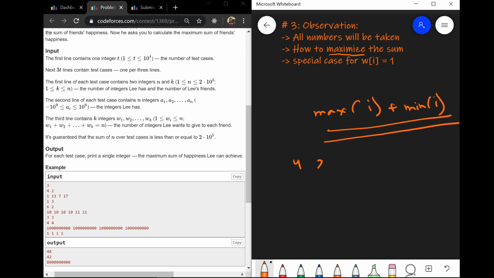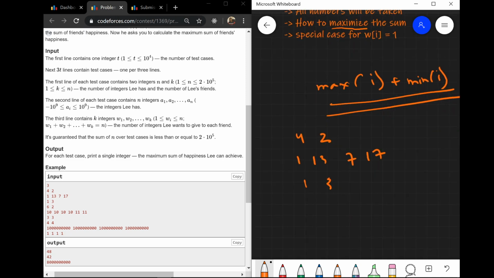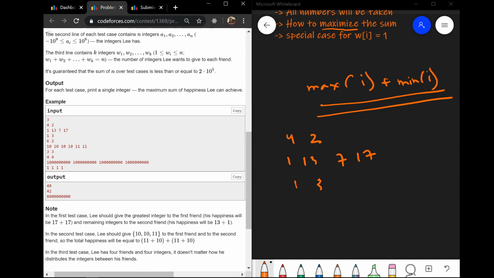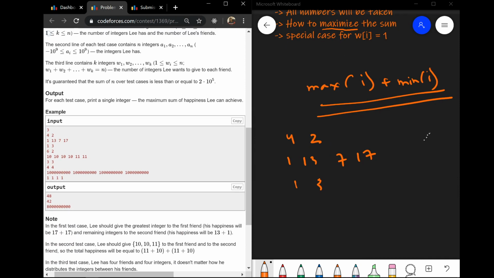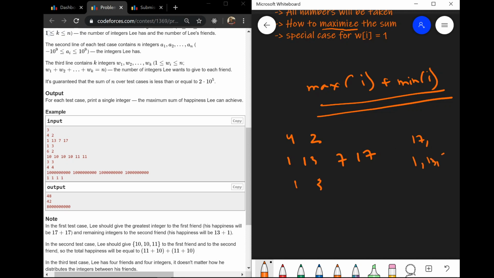The example is 4, 2, then 1, 13, 7, 17, and then 1 and 3. According to the notes over here, 17 would be given to one friend, and the other friend would be given 1, 13 and 7.